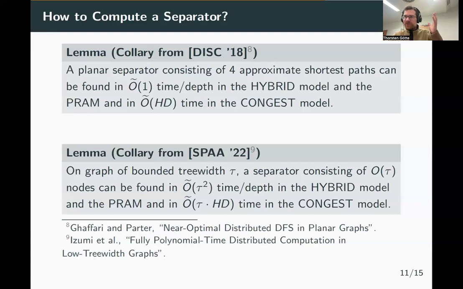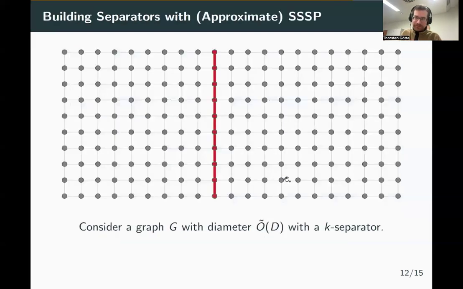So instead of computing a proper separator, we compute what we call a weak separator. And in fact, computing a weak separator is much, much easier. Because for that, we only need to compute a few approximate shortest paths. And in the remainder of the talk, I will give you the rough idea of how and why that works.